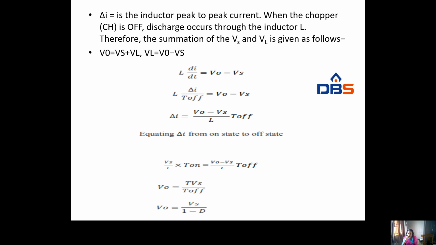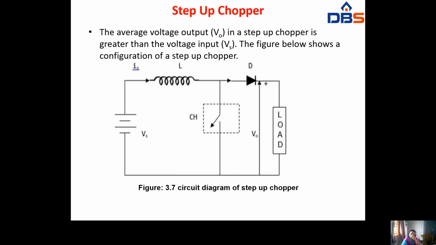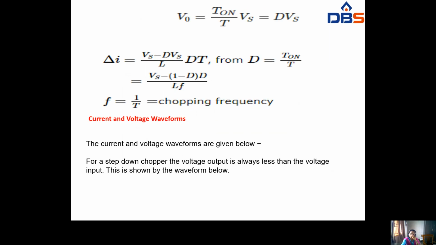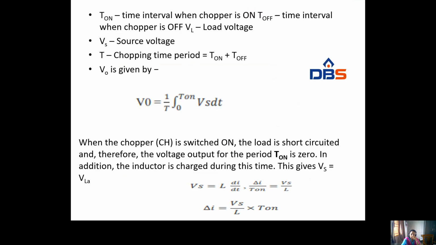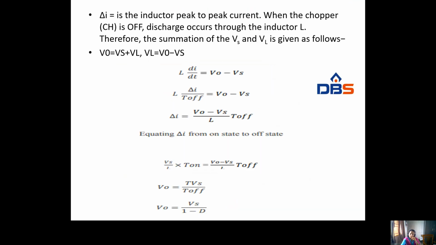In a step down chopper, the output voltage is equal to dVs. Here, this is a step up chopper, and in the step down chopper the output voltage will be dVs. But in a step up chopper the output voltage will be Vs by 1 minus d.